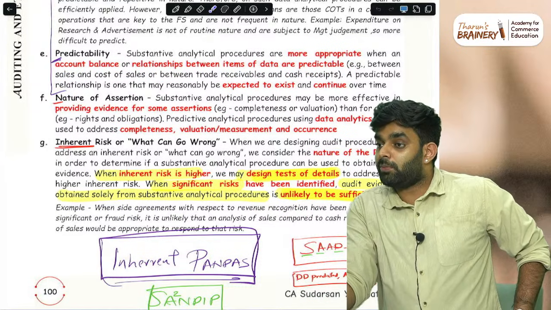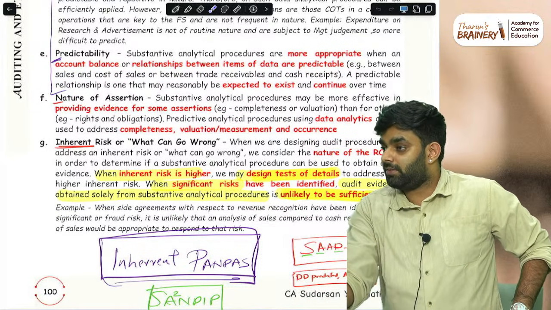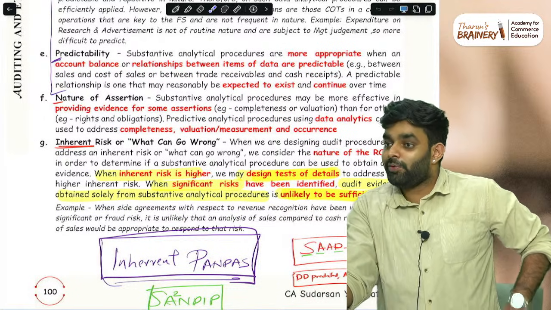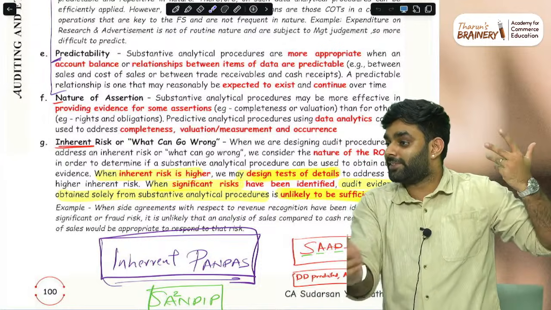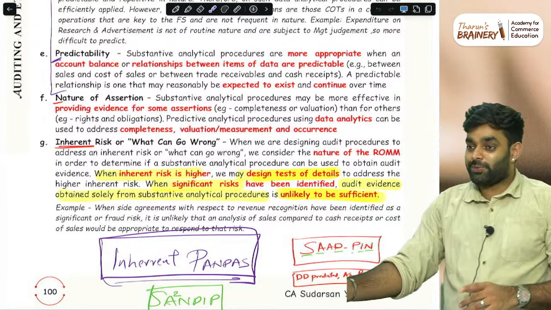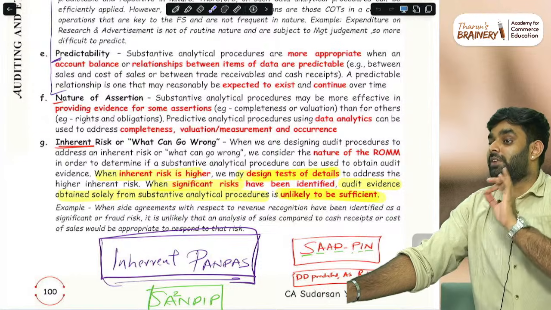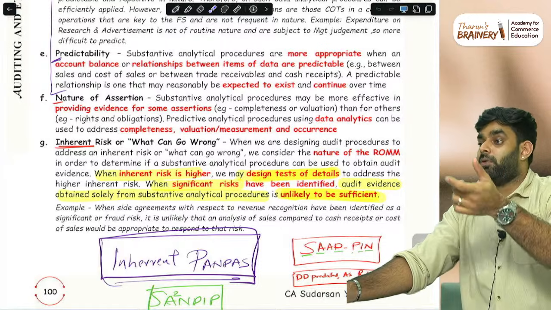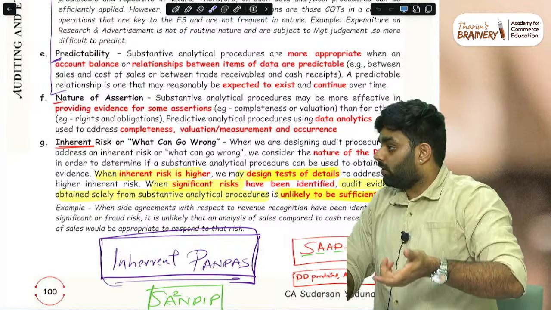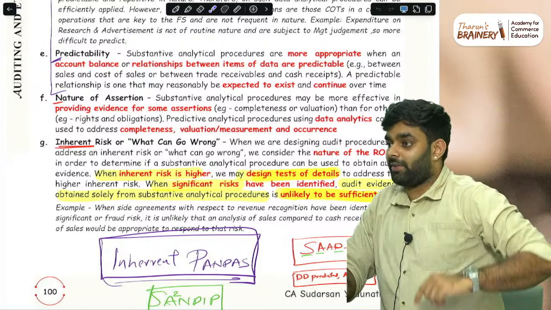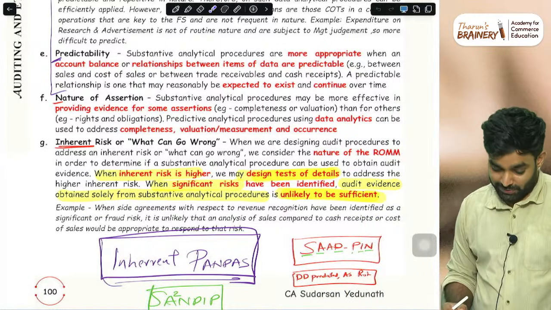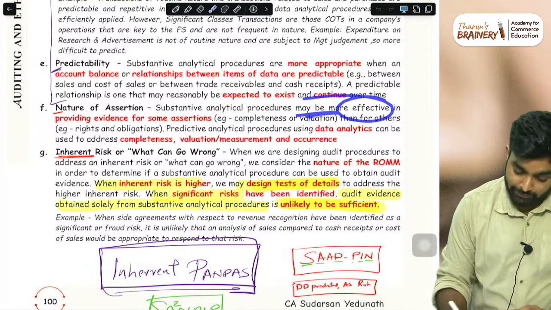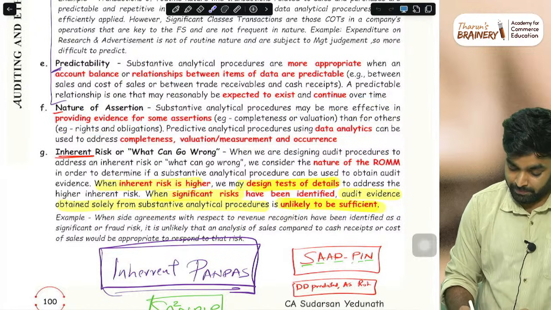Can you check rights and obligations with analytical procedure? Or rights and obligations of plant and machinery? You can check it only through normal methods like physical verification or inspection. You cannot do it through analytical procedure. So analytical procedure is useful only for certain classes of assertions. For checking amount, accuracy, you can use it, but existence you cannot check. So substantive analytical procedure may be more effective in providing evidence for some assertions.